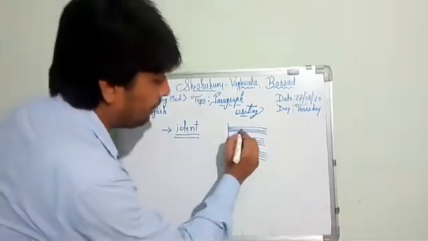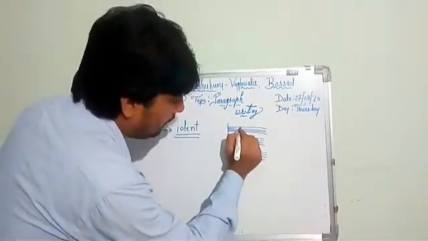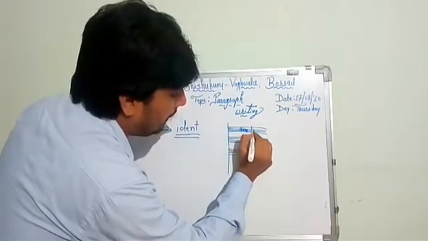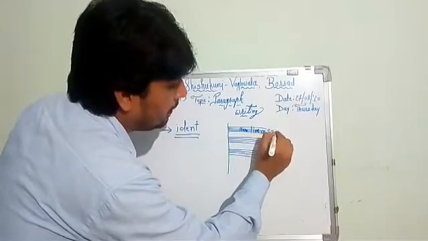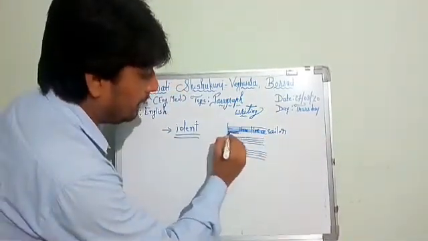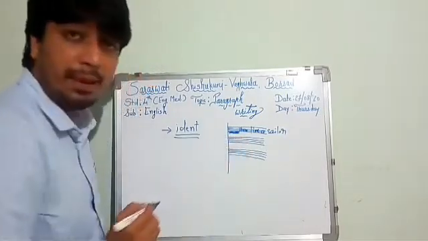For example, "There lived a sailor." As you can see here, this is the space.